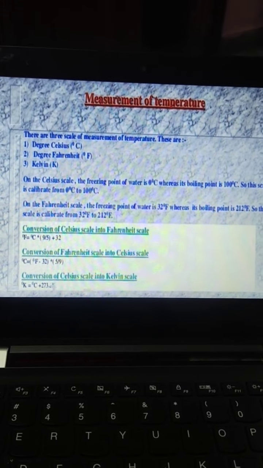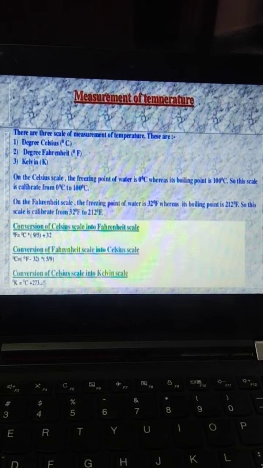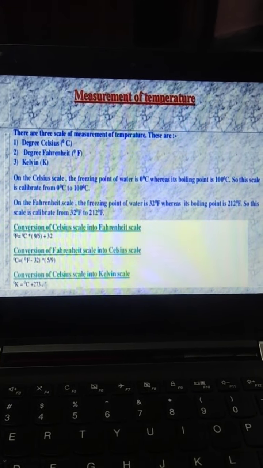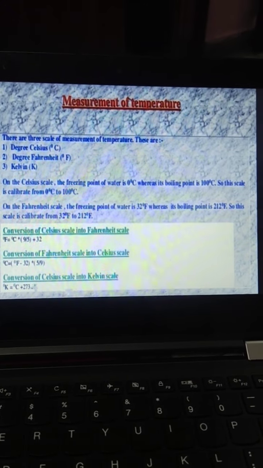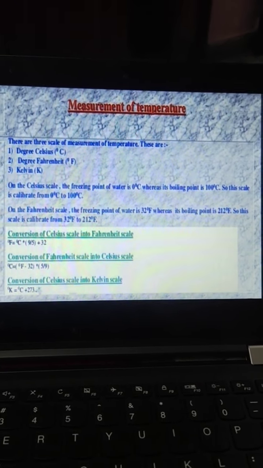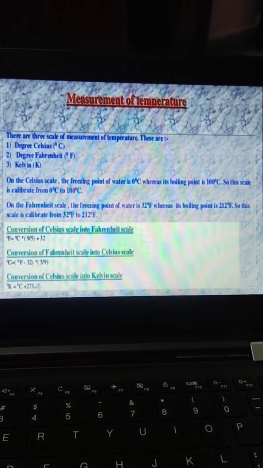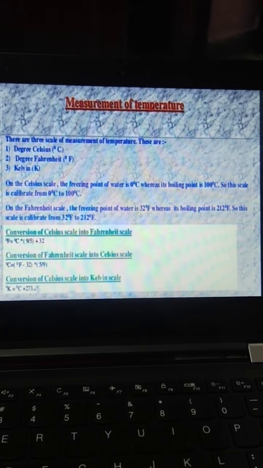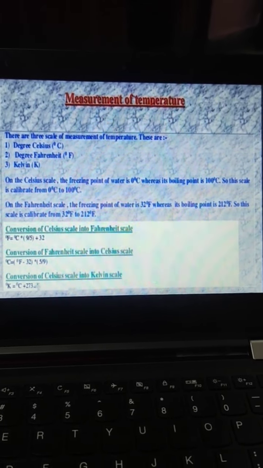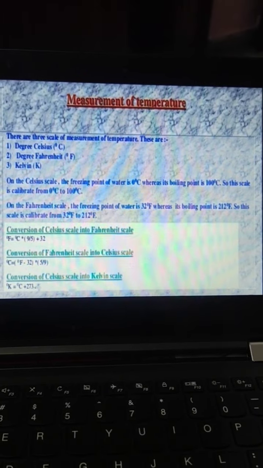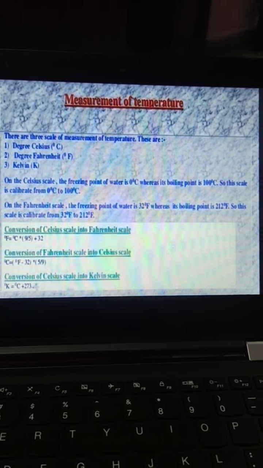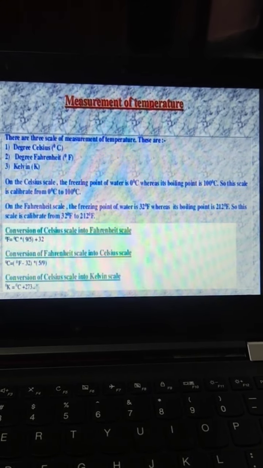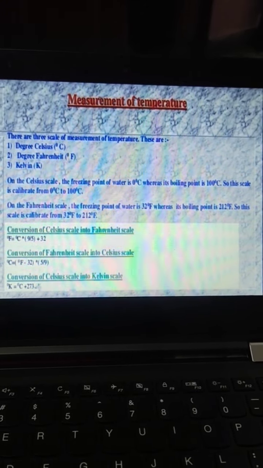Next is how we can measure the temperature. There are 3 scales of measurement: Celsius scale, Fahrenheit scale and Kelvin scale. On Celsius scale, the freezing point of water is 0 degree, whereas its boiling point is 100 degree Celsius. So this scale is calibrated from 0 degree Celsius to 100 degree Celsius. Next is your Fahrenheit scale. The freezing point of water is 32 degree Fahrenheit, whereas its boiling point is 212 degree Fahrenheit.